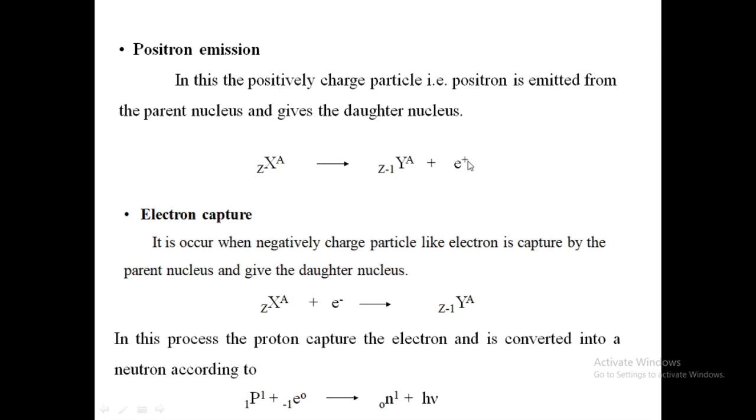Electron capture. It occurs when a negatively charged particle like an electron is captured by the parent nucleus and gives the daughter nucleus. That is, ZXA plus electron e- gets converted into Z-1 YA. In this process, the proton captures the electron and gets converted into a neutron according to the equation 1p1 plus -1e0 gets converted into 0n1 plus h nu.